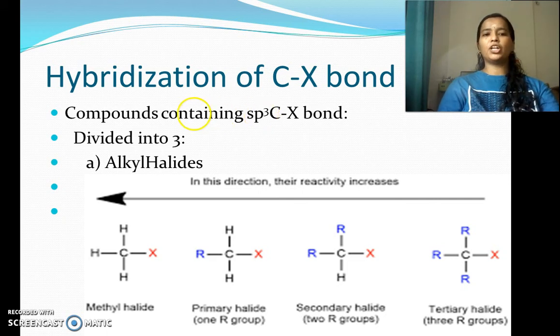Now, the first one, compounds containing carbon-halogen sp3 hybridized bond. That is again divided into 3. In that, the first one is called alkyl halides. Now, see here examples. What are alkyl halides? We will see now. See, X represents halogen. This halogen atom is bonded to a carbon atom. This carbon atom is sp3 hybridized. This carbon atom is bonded to 3 other hydrogen atoms. So, this carbon atom is sp3 hybridized.